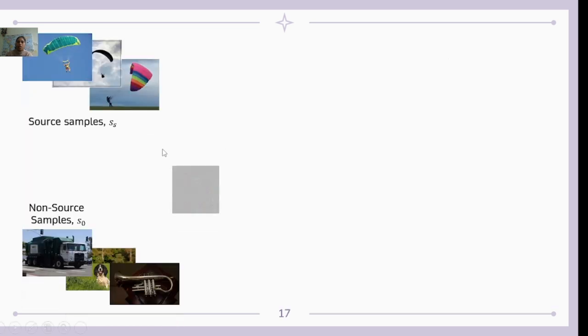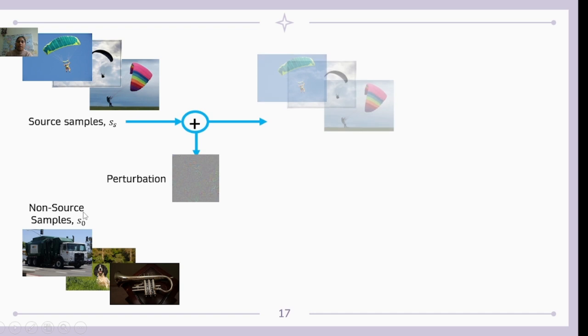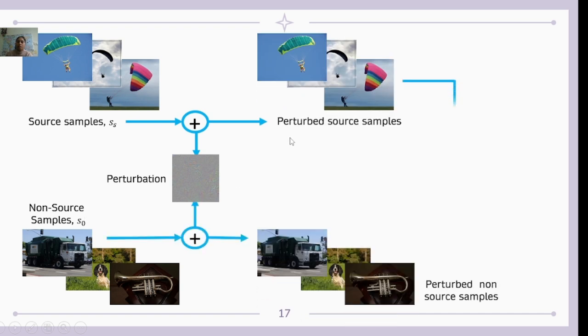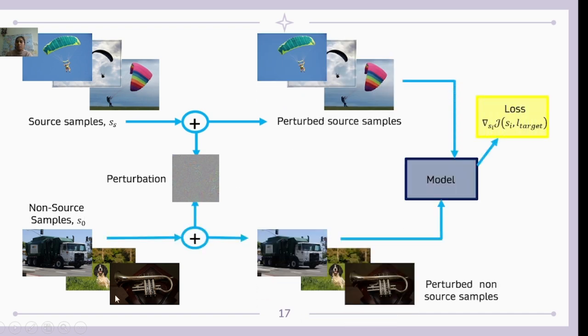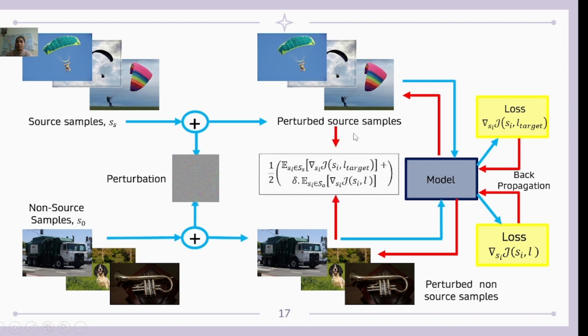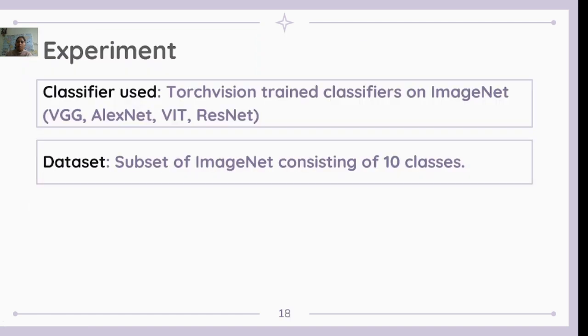Let's see with an example. We have the source samples and non-source samples of the images. We are adding the perturbation. We get the perturbed source samples and perturbed non-source samples, and we are feeding them into the model, and the model gives the loss with respect to source samples and the loss with respect to non-source samples. Then we do the back propagation. After back propagation, we get the gradient of expected gradients. We are averaging it, and we get the updated perturbation.